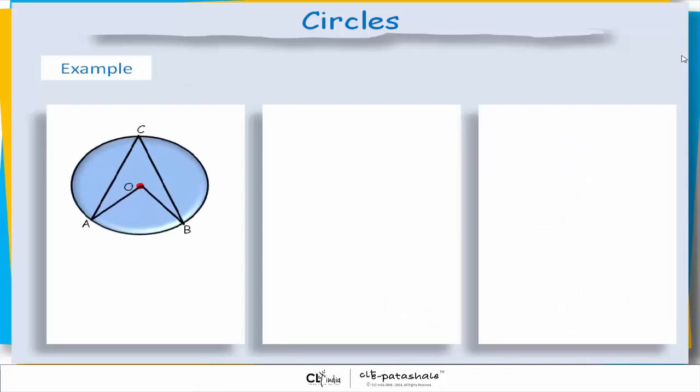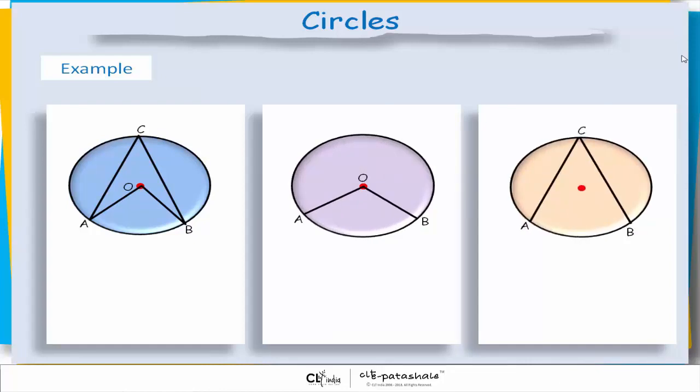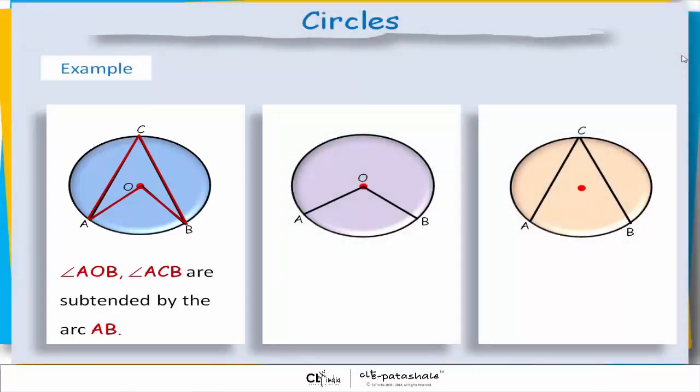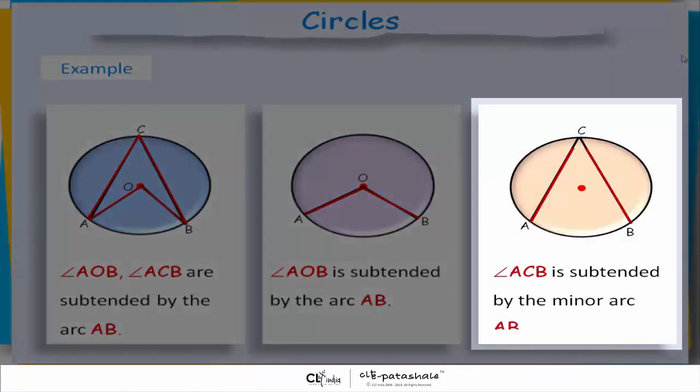Example. See, in the first example, angle AOB and angle ACB are subtended by the arc AB. In the second example, angle AOB is subtended by the arc AB. In the third example, angle ACB is subtended by the minor arc AB.